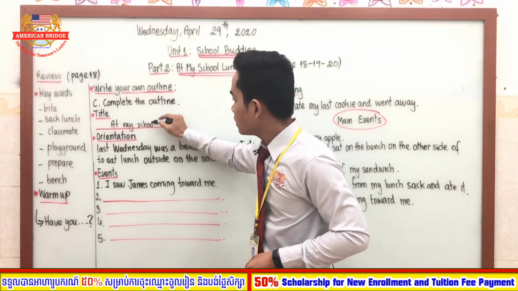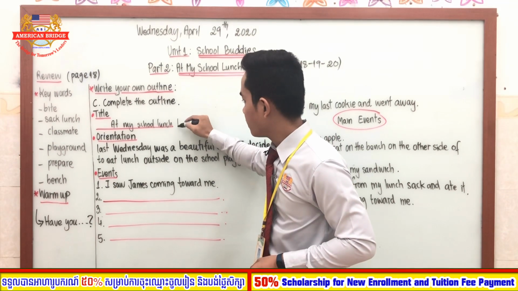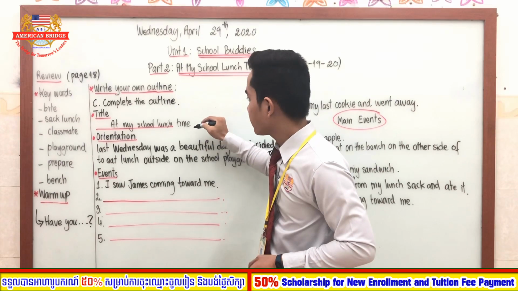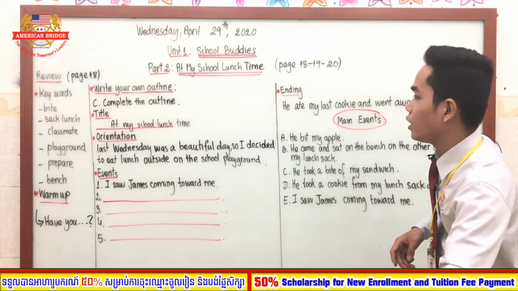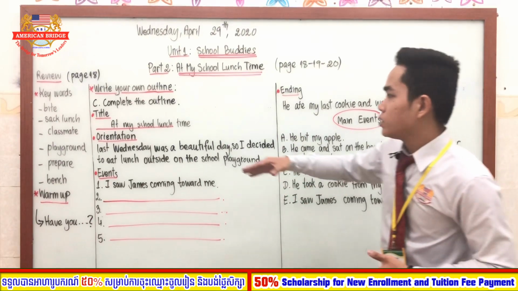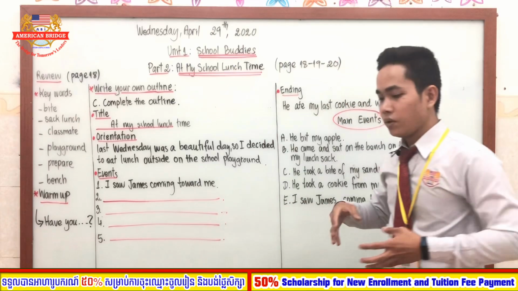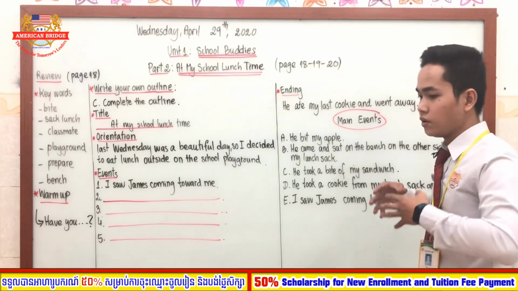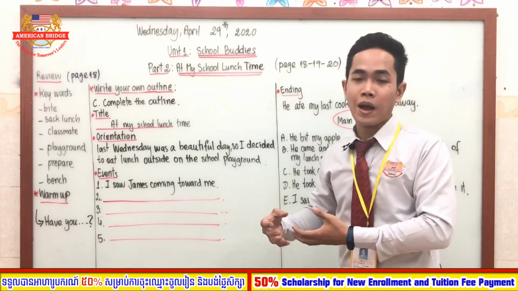So at my school lunch time is the title of the story. Get it? So next we are going to the next part, which is about orientation. In the orientation, we have to find the first thing that we are going to start our paragraph.